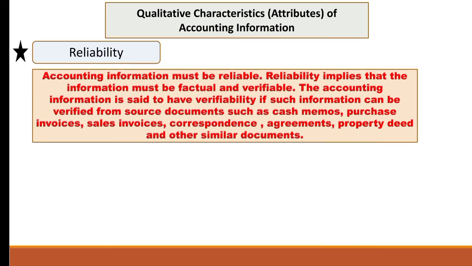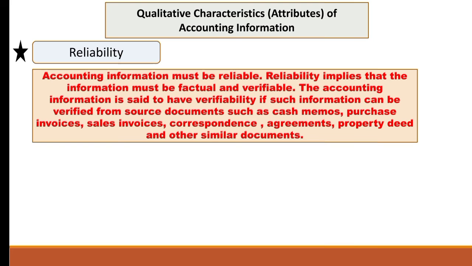The accounting information is said to have verifiability if such information can be verified from source documents. Now what are source documents? Source documents can be cash memos, purchase invoices, sales invoices, correspondence, agreements, property deeds and other similar documents.